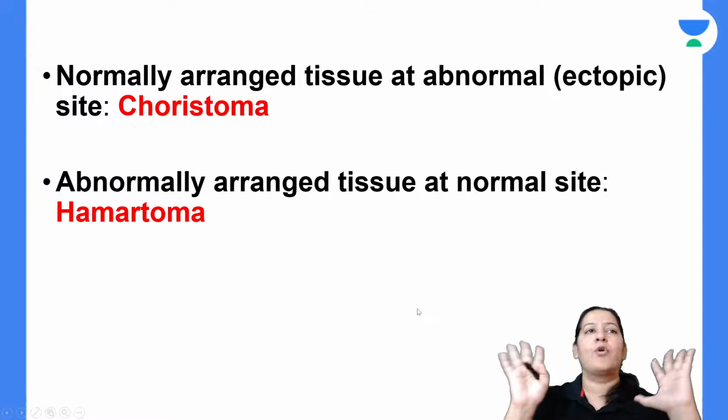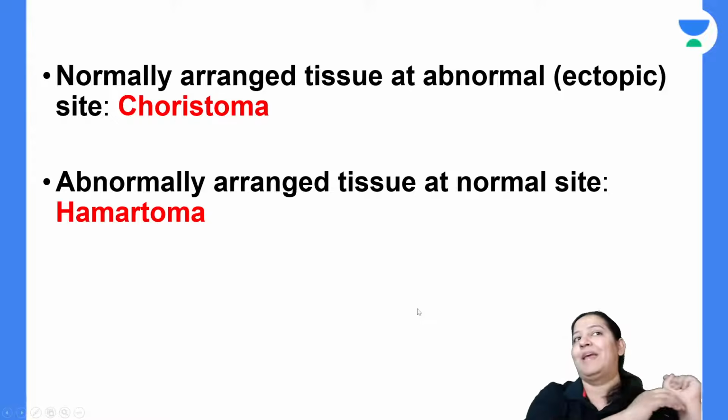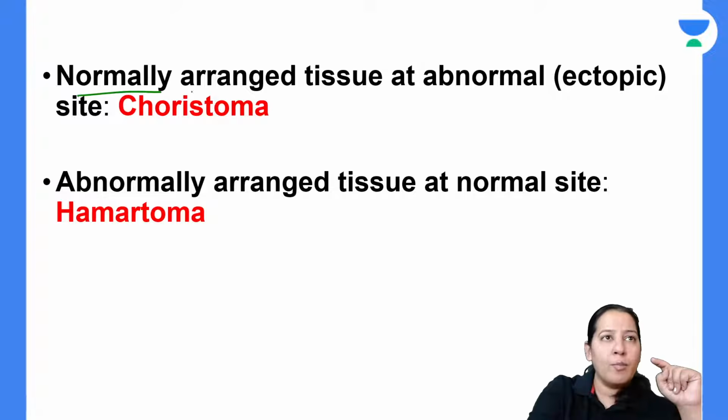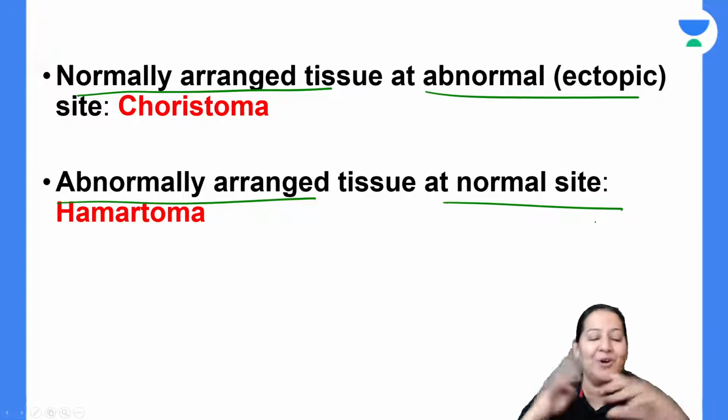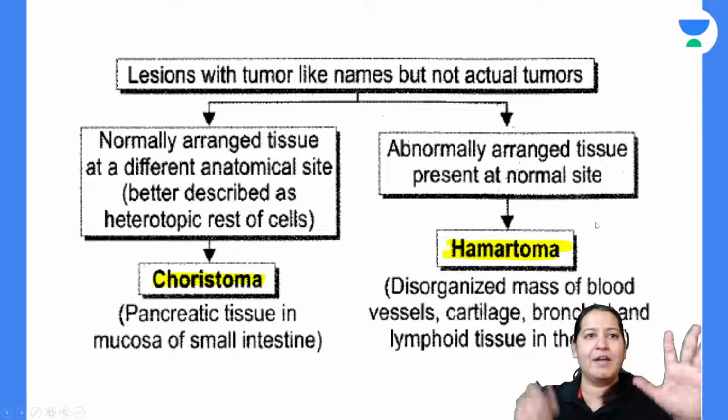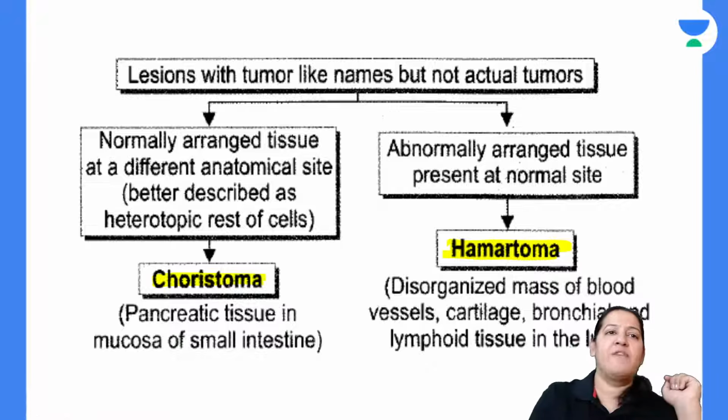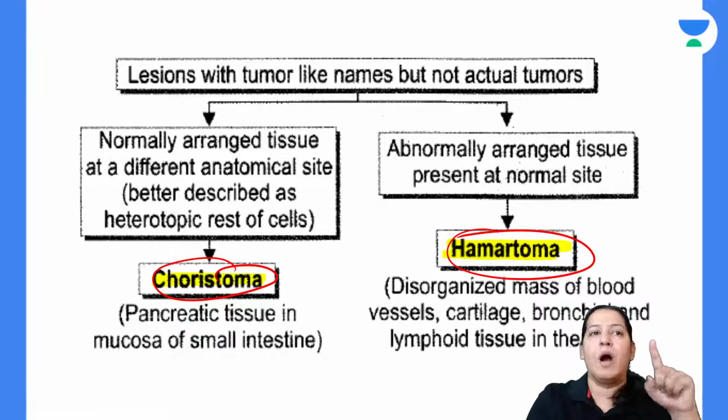So what are choristoma and hamartoma? Now you tell me. What is choristoma? It is normal tissue at an abnormal, ectopic site. And what is hamartoma? Abnormal tissue at a normal site. No one will explain it to you with such simplicity. Have you got it? So we have two terminologies in front of us, choristoma and hamartoma.